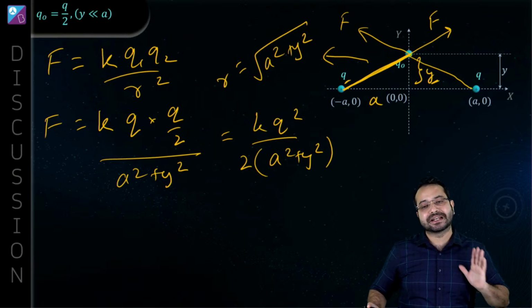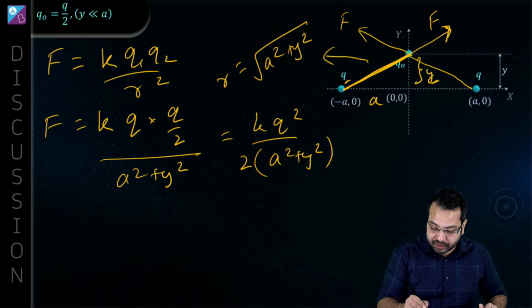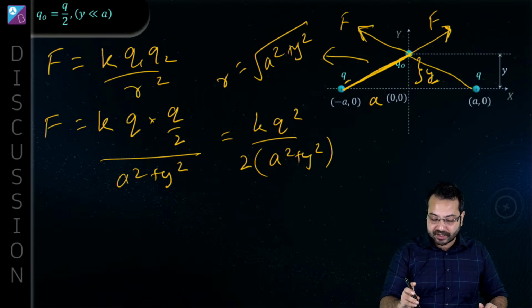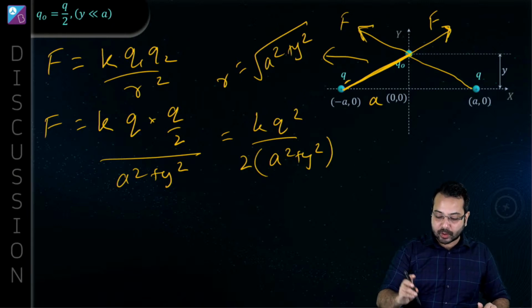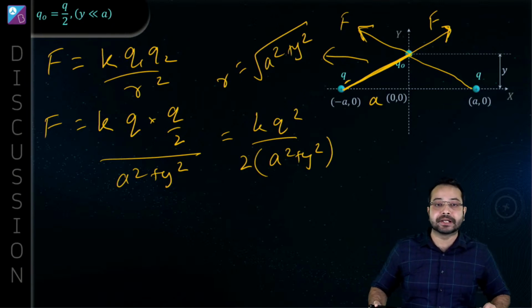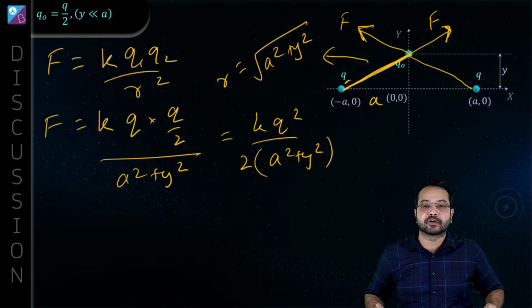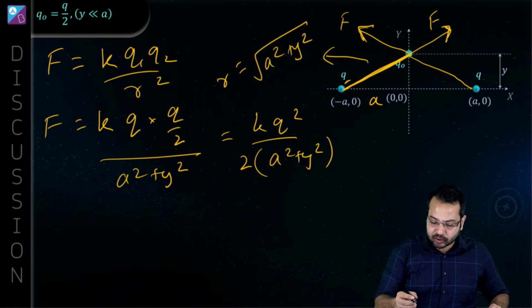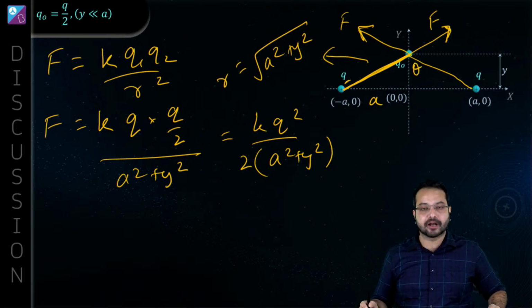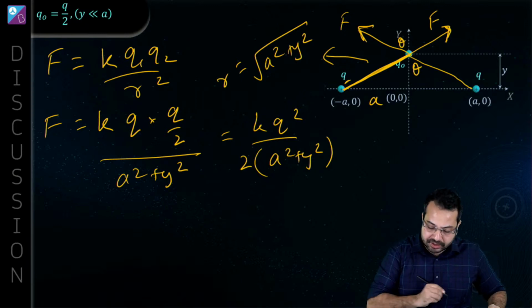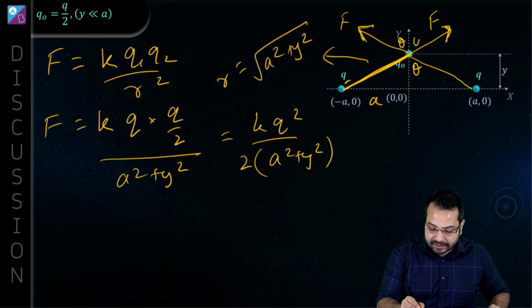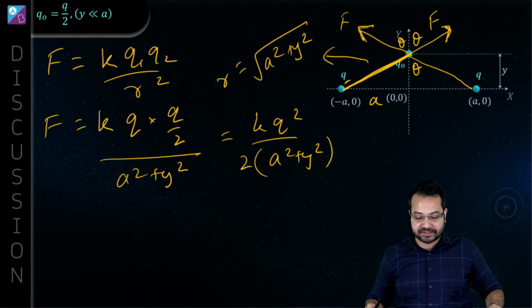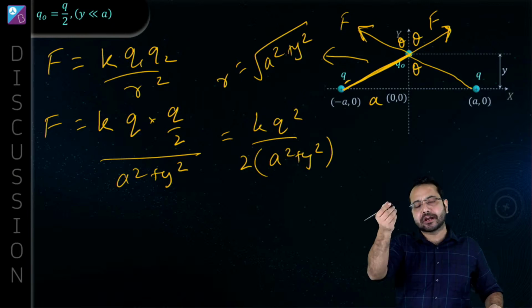No, that is not enough, because we have one force here and another force here, and we need to add these two forces vectorially. So let's say this angle is theta, and this angle is also theta. Now we can take components.